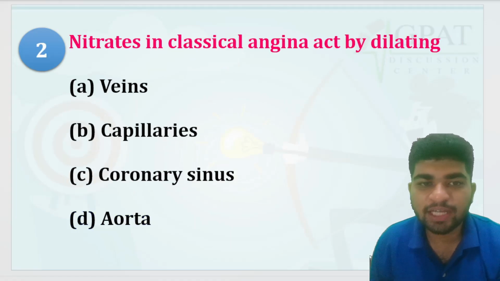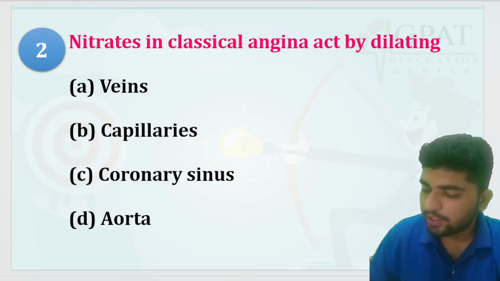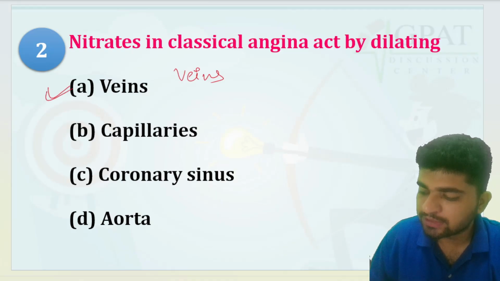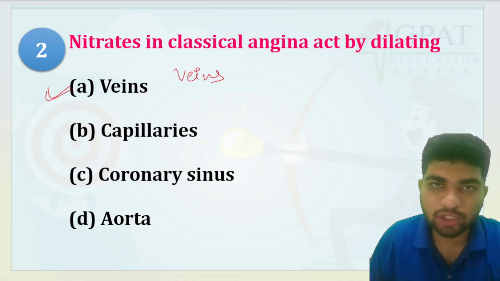Nitrates in classical angina act by. See, if there is an option of veins and no option of arteries, you will put veins as the correct option.